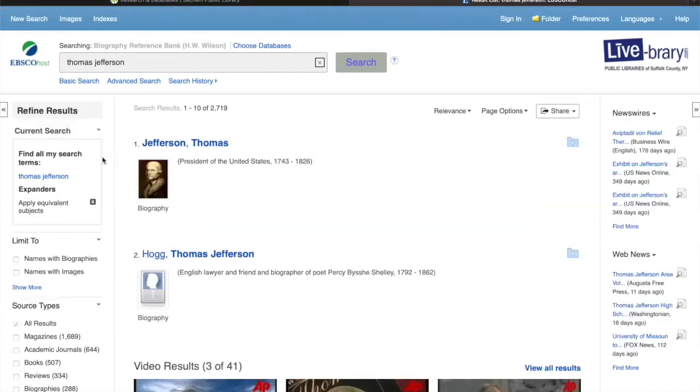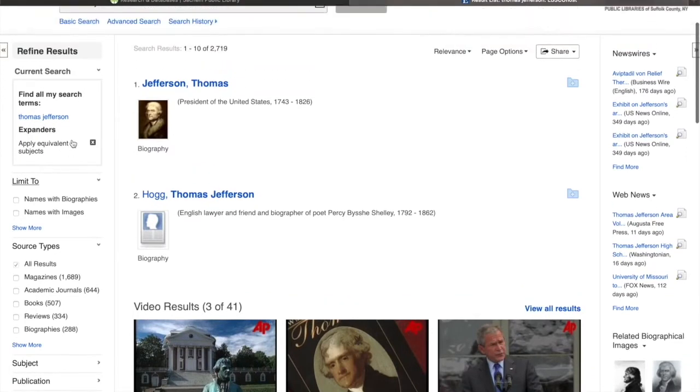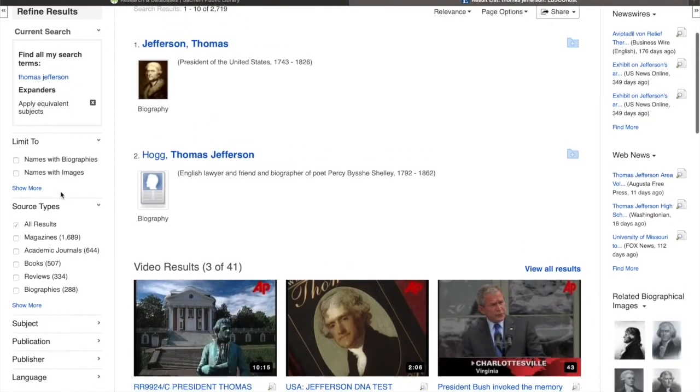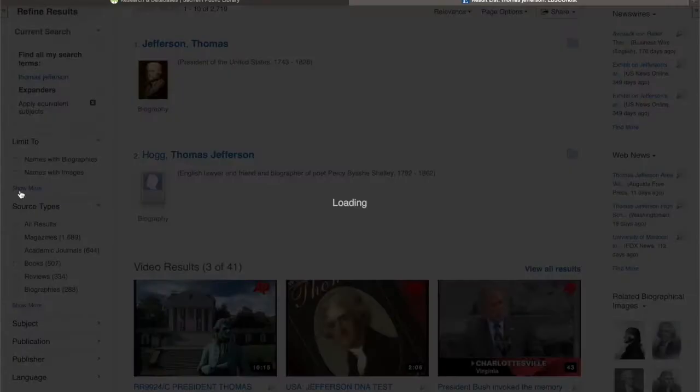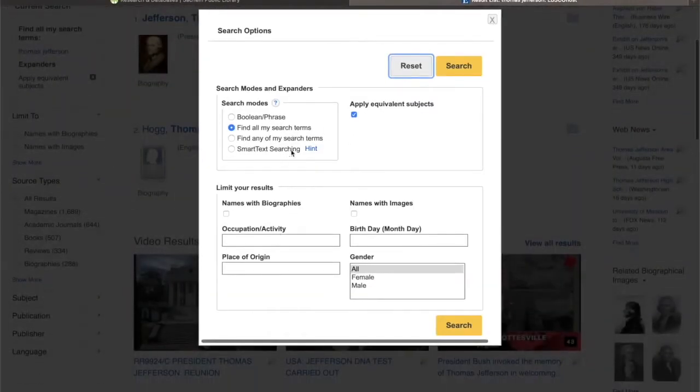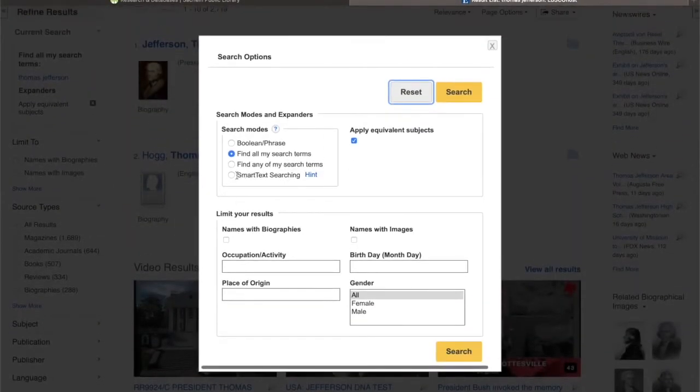I'm going to head back. So over here we can refine our results. We can limit it to names with biographies, names with images, and if we do more, we can even refine this even further. So if you want to use all of those search terms, if you want to use a specific phrase that you're looking for, if you want to look for a specific biography with a specific occupation, or maybe the day they died or the day they were born, their gender, the place of origin, you can refine that all by clicking on that and just keying in what you need.